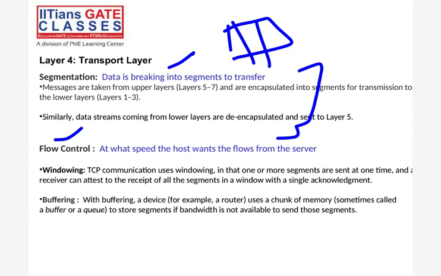There are a few techniques for flow of data: the windowing technique or the buffering technique. Windowing technique means some window will be there at my side, and some at your side. In the window there is a chunk of segments. Through the window only we will send the data on the path, and on the receiver side a window is there, through which you will receive the data. The window size changes dynamically depending upon which algorithm we are using. Similarly, the buffering technique is also used. Let's say some congestion is there. Wait, keep all the data until the congestion opens, then you can send.